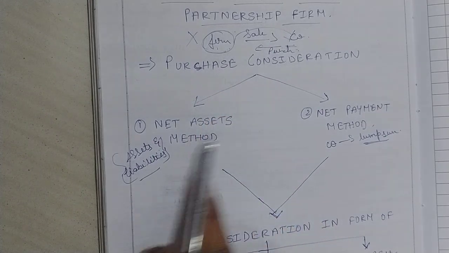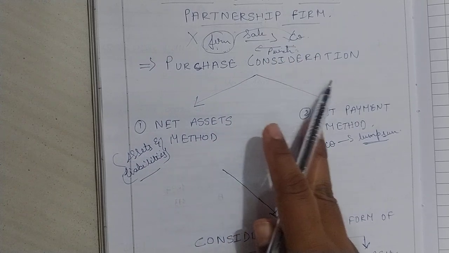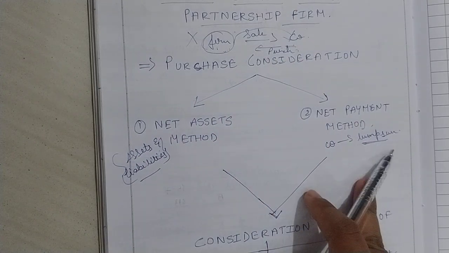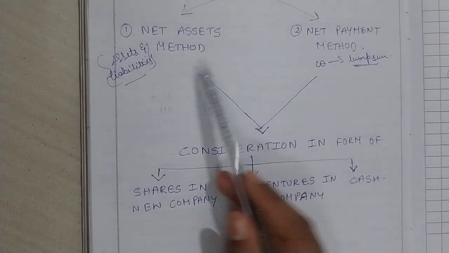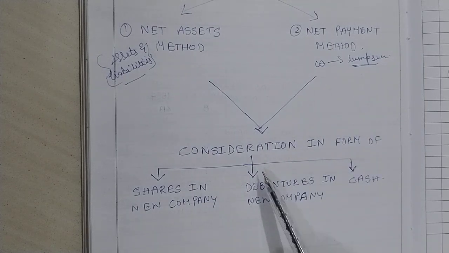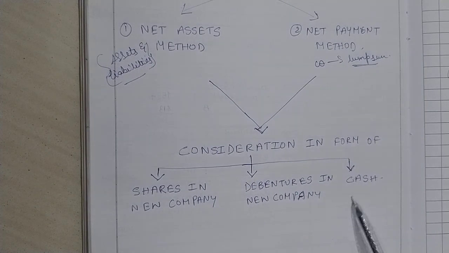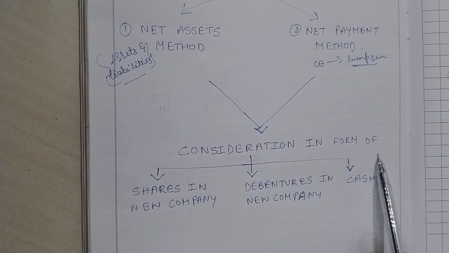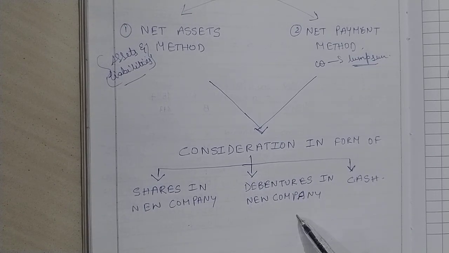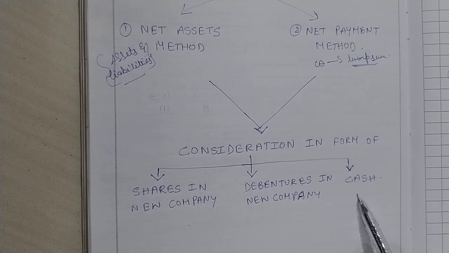So these are the two different methods of calculation of purchase consideration: one is the net assets method and one is the net payment method. Now, the net assets method and net payment method might take these three forms: consideration in the form of shares in the new company, debentures in the new company, or cash.